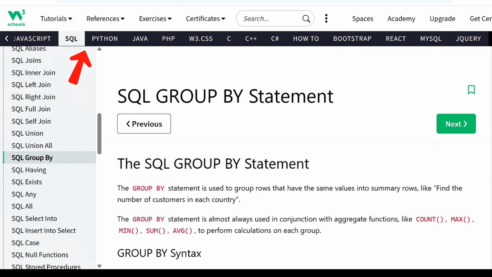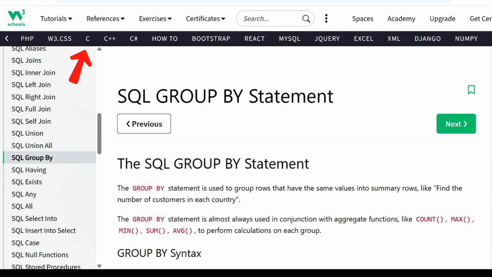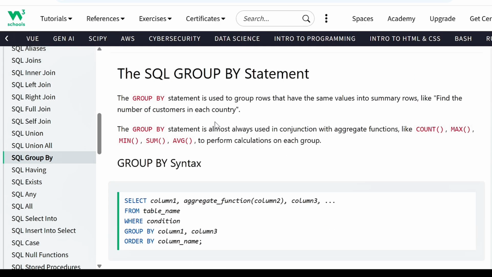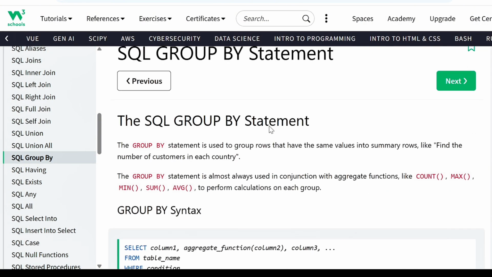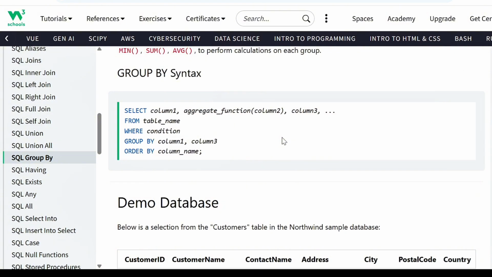Just look at the menu there. You have Excel, you have SQL, you have MySQL, you have Python, Rust. Like, there's so many things to learn. So today we'll be focusing on the group by statements, and that is also what we'll be basing our interview prep on. Now, the way W3 Schools works is it explains in very simple terms different concepts under a tool, and it helps you learn.